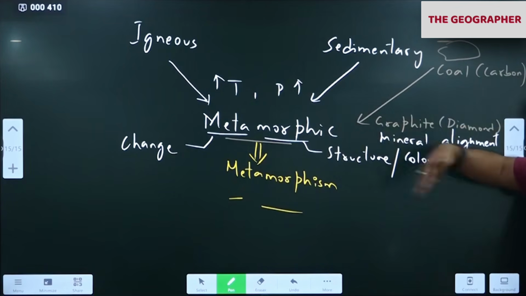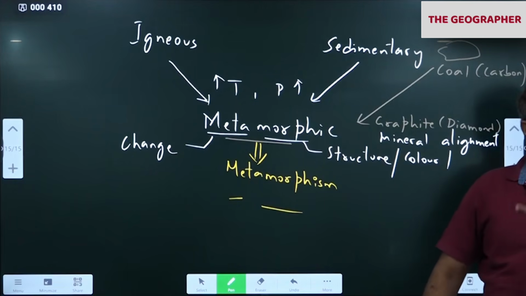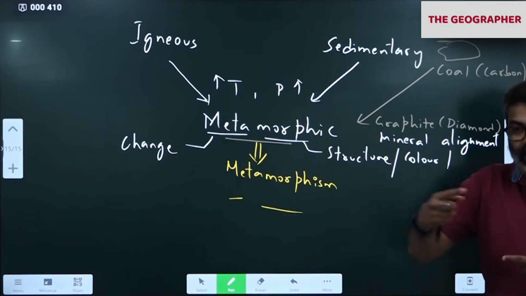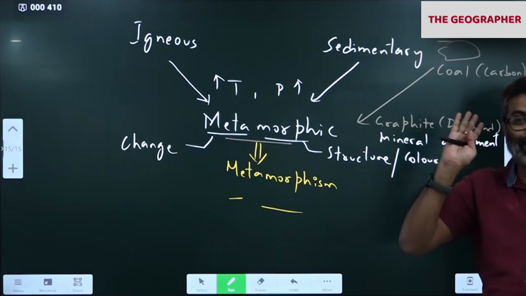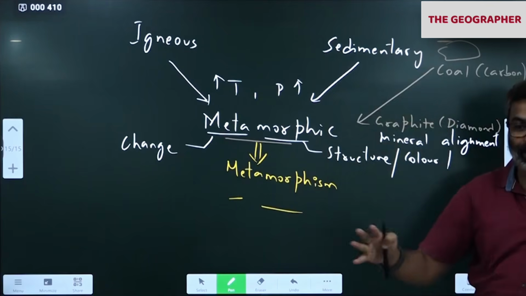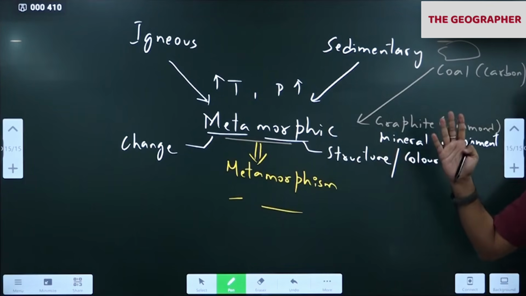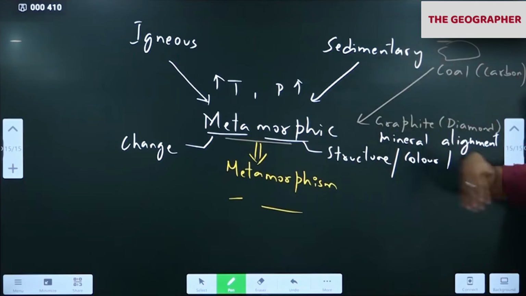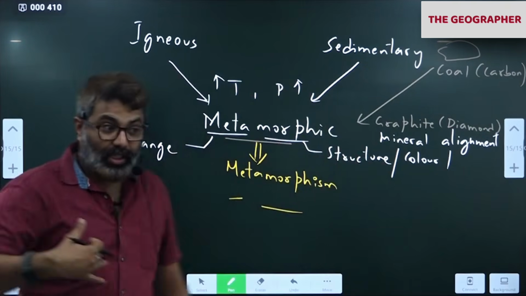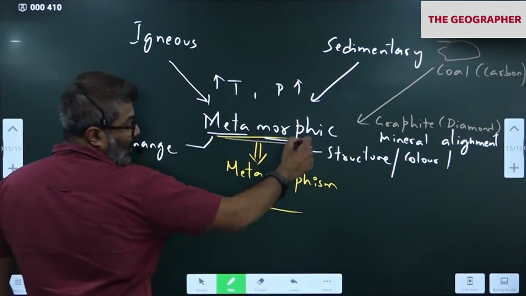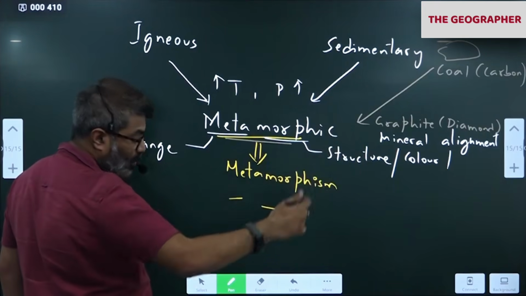Everywhere you see, the toughest civil servant is that person who has gone through that process. The student who has cleared in the first attempt, I'm not saying don't clear in first attempt. Don't take me wrong. I'm not saying that. I'm saying don't give up. Indirectly I'm saying. You got it. So the student who has taken the highest number of attempts and cleared despite all the hardship, they will be the toughest. Okay. So metamorphism is the process. It is a process. Remember that. Where the change takes place.